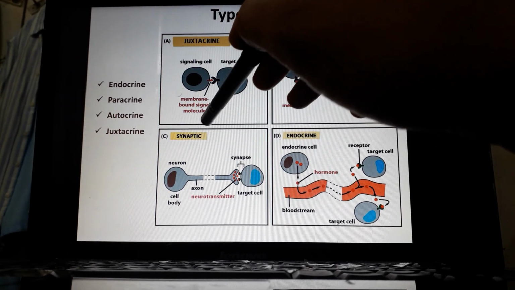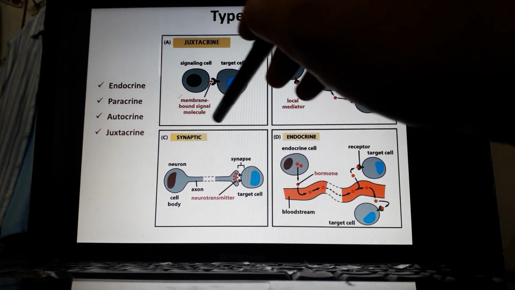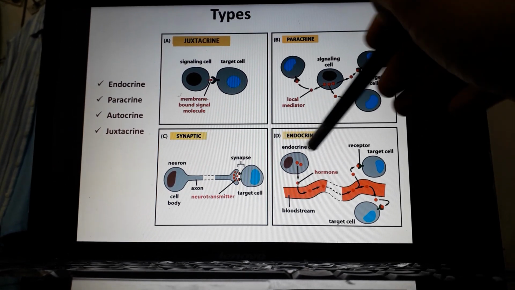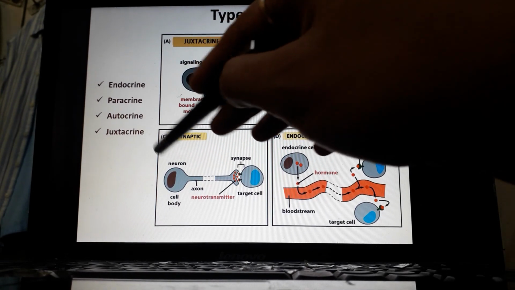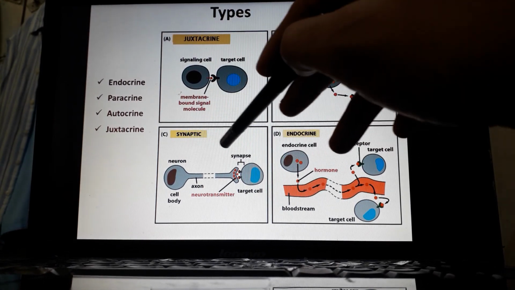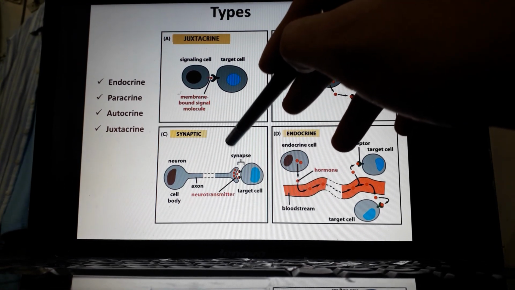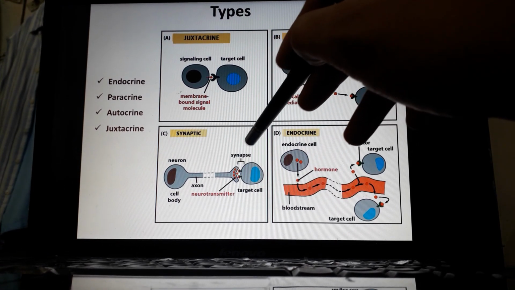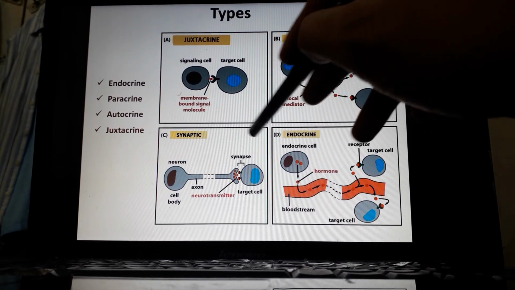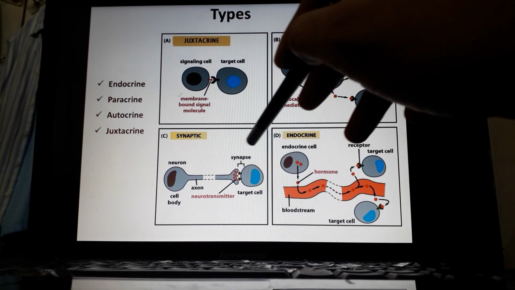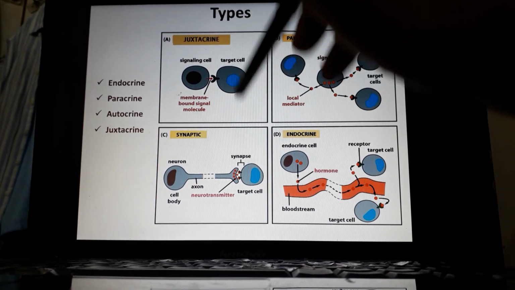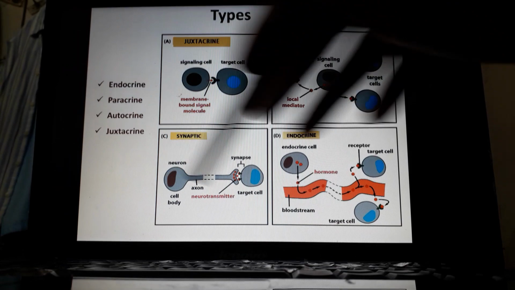Another very important aspect is synaptic signaling, which is a very specialized kind of signaling, neither contact dependent nor endocrine nor paracrine, where the presynaptic cell, or the sender cell, has long processes and releases the signal very close to the target cell. The target cell, the next cell, may be a neuron, a muscle, or a gland, whatever it may be. The receiver receives the signal and it elicits a response. Understood? So these are the basic broad types of signaling.